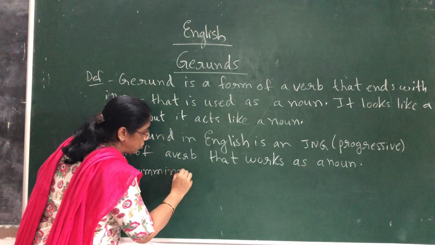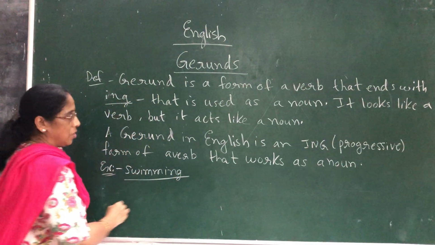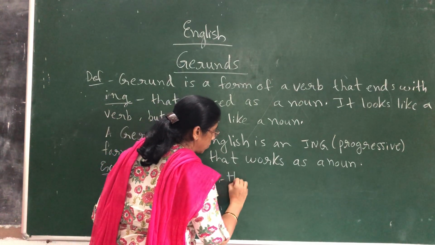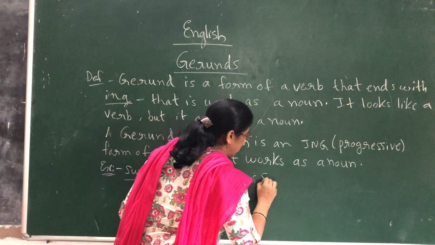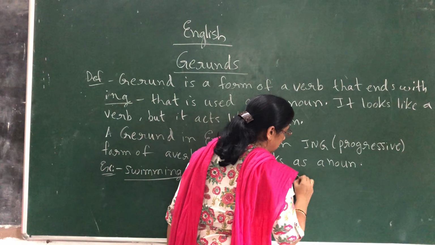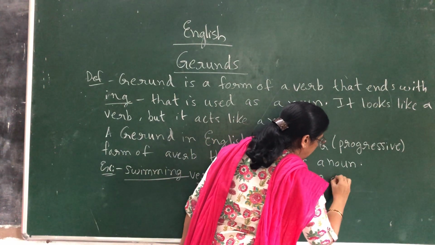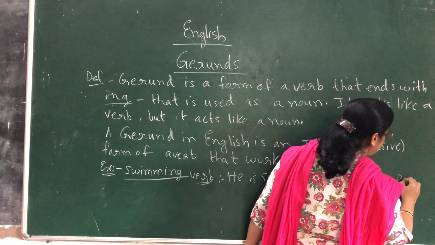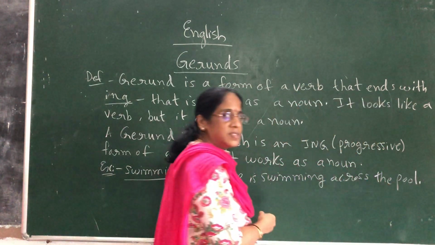So this word can be used either as a verb or a gerund. As a verb, there is an example: He is swimming across the pool. That is, from this side of the pool to the other side of the pool.